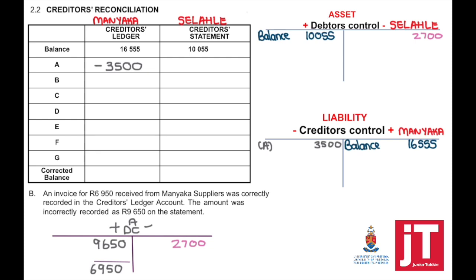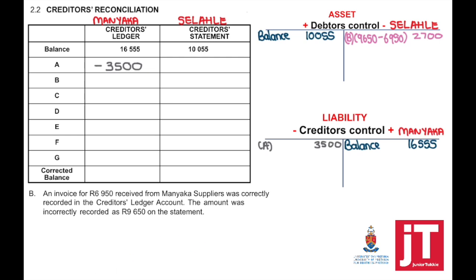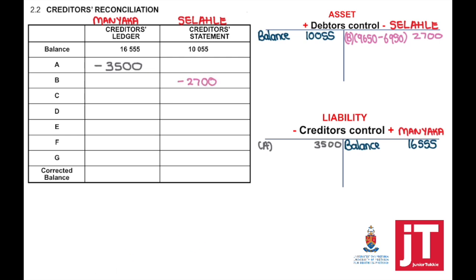And if it appears on the credit side, it means that we need to minus the debtor's control with 2,700. The debit side was overstated from their perspective. Can you see why it's so important to understand your basics with regards to debtors and with creditors? Because if you don't know that an invoice appears on the debit side, then you're not going to know how to show this transaction. Because debtors control from their perspective is credited, it means that on my statement, we are going to show minus 2,700.